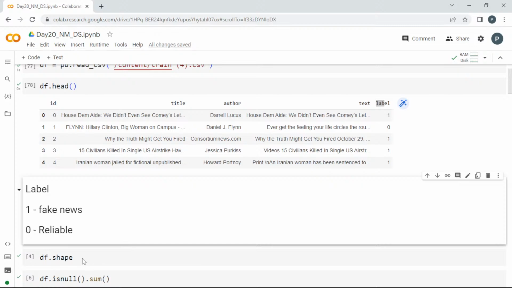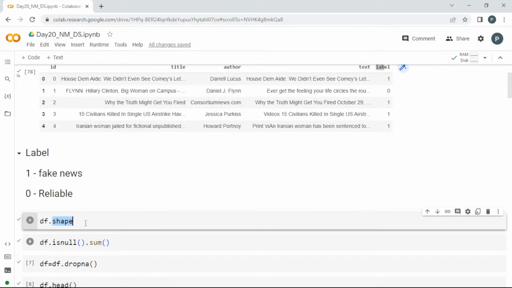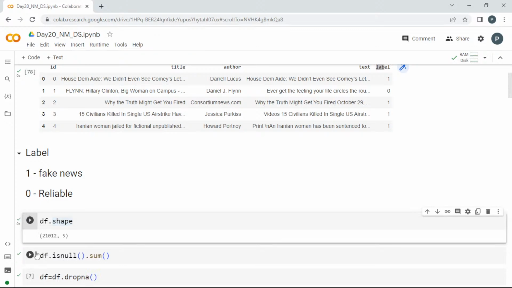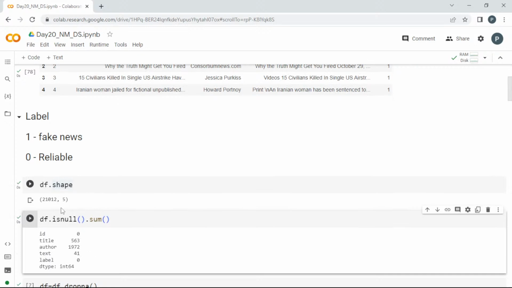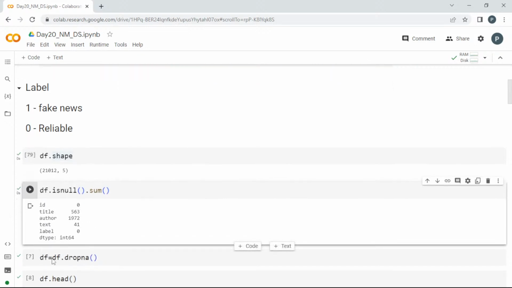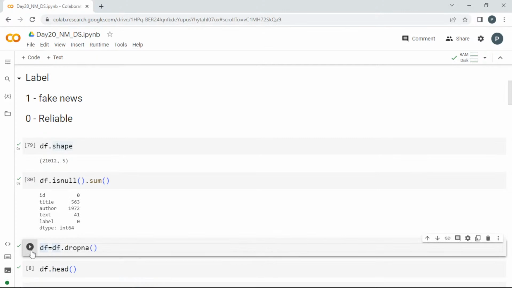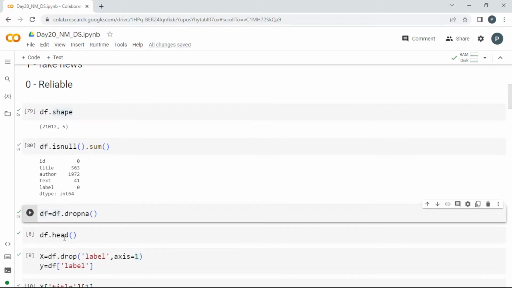I'll go and get the shape of it. So the shape, as you can see, how many rows are there in total? Nearly 21,000. It is a huge data set, and we are getting null values, but compared to the 21,000 I am going to lose only some information. Since this is text data, you cannot actually manipulate anything or take an average or do something repetitive. You cannot do it. So I am going to drop the null values.